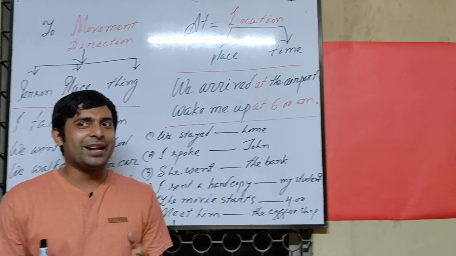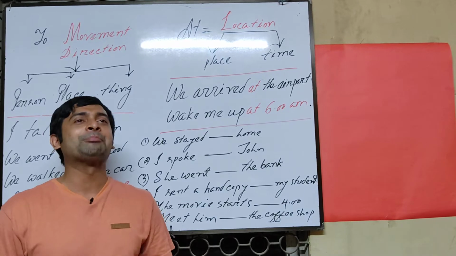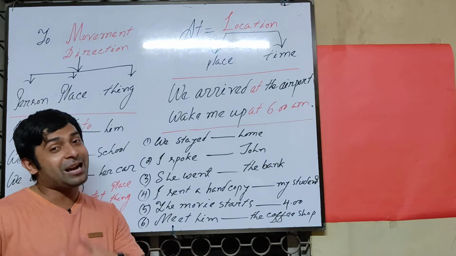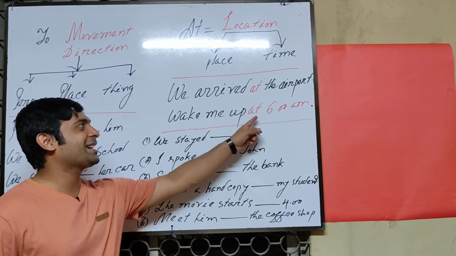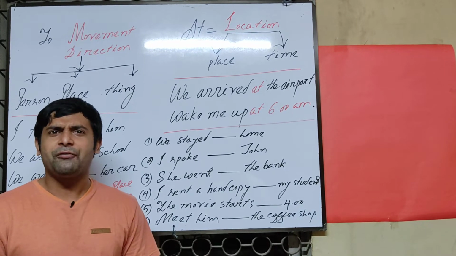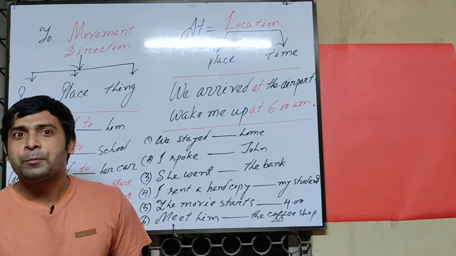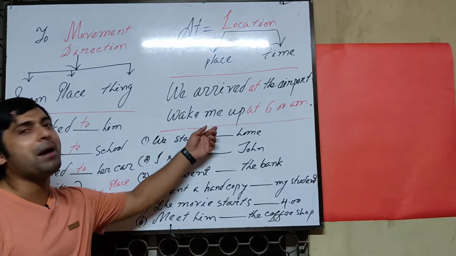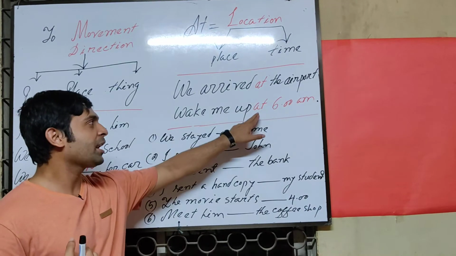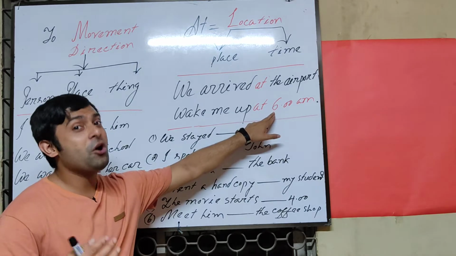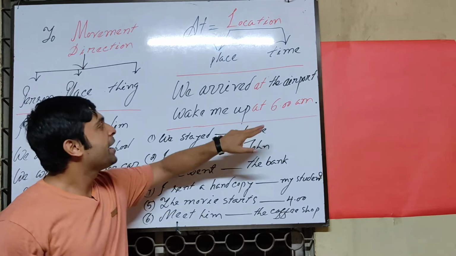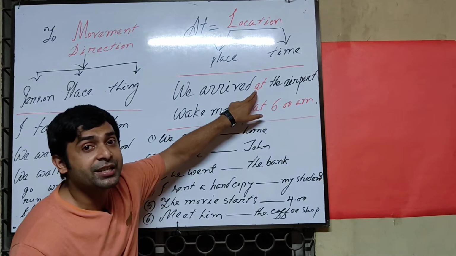Actually, most of the students, especially I would like to say about me, it's really difficult to wake up early in the morning. So my mother tries to wake me up at 6 a.m. Or I'm not habitual. It's really difficult to wake up early in the morning to perform our dawn prayer, I mean Fajr prayer. So in this case, my mom wakes me up at 6 a.m. or at 5 a.m. So before the time I have used here at. Am I right? And before the place I have used here at.